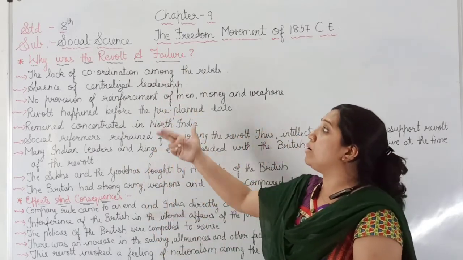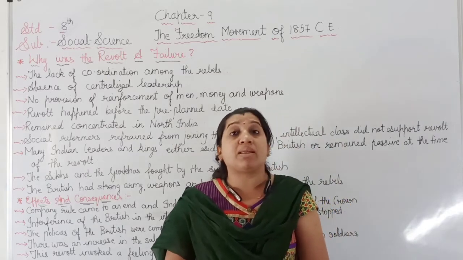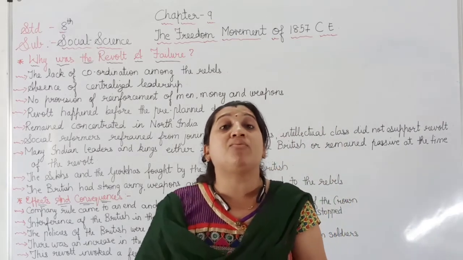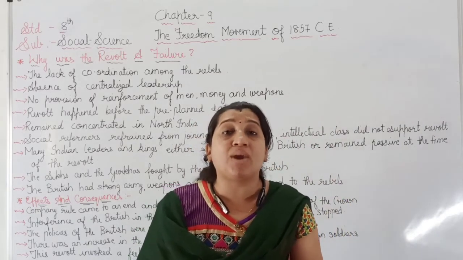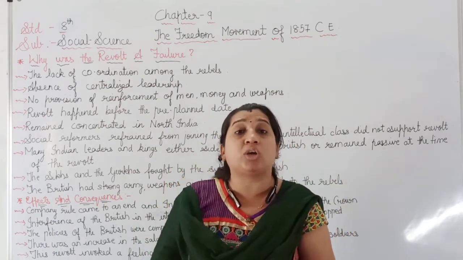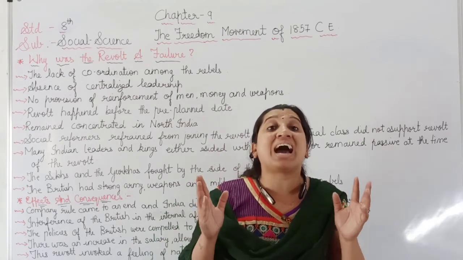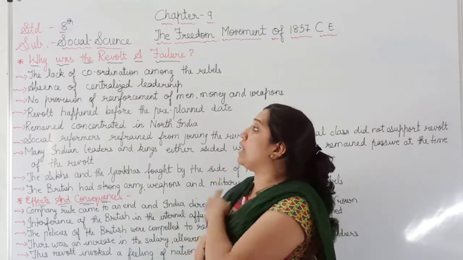Then we studied the reasons for the failure of the revolt of 1857. If during that time we had all united and started fighting for the nation, not for the region, to free our India from the clutches of the Britishers, then for 90 years they could not have ruled in our country India.